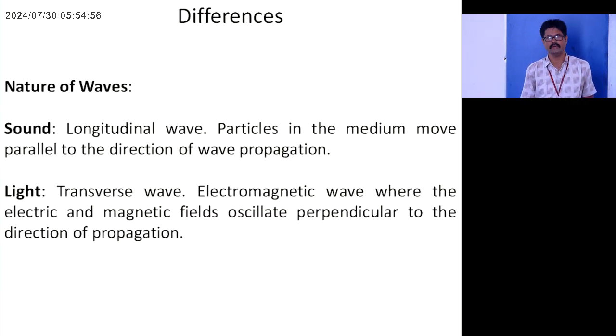Now we will see the differences between these two waves. The nature of the wave is different. Sound is a mechanical wave, whereas light is an electromagnetic wave. Light is transverse in nature, whereas sound is a longitudinal wave. A longitudinal wave is one where the vibration of the particles is in the same direction as the propagation of the wave. In whichever direction the wave is propagating, in the same direction the particles vibrate. Sound waves are longitudinal waves.